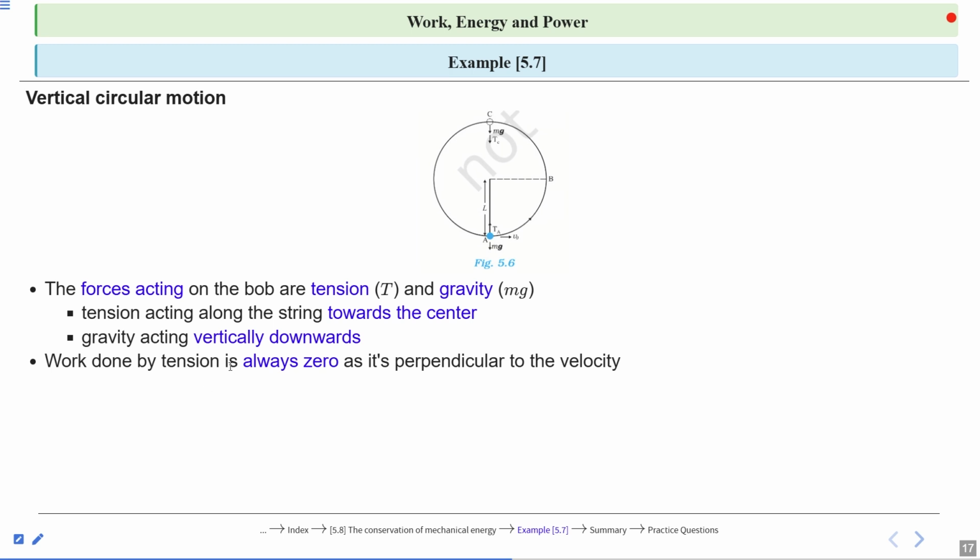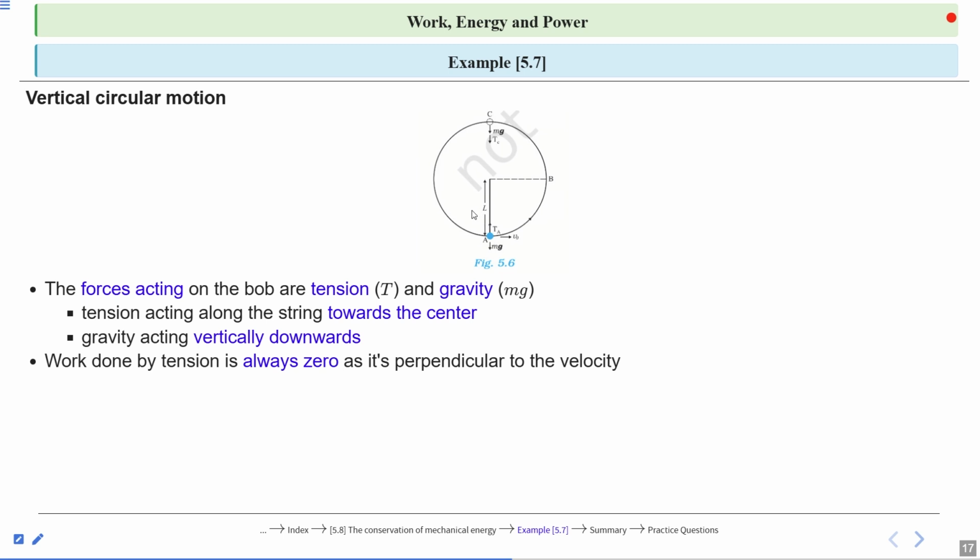So the work done by the tension is always 0. Why? As it's perpendicular to the velocity. The direction of the velocity of an object is tangent at point A, and the tension is acting towards the center. So the angle between velocity and tension force is 90 degrees.